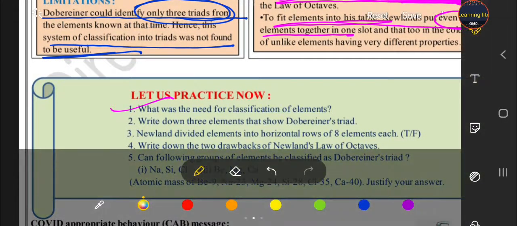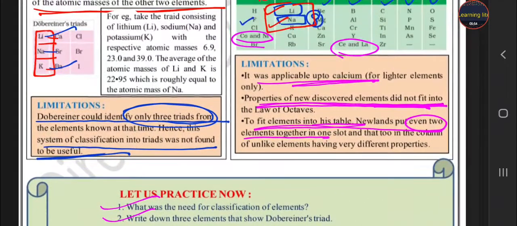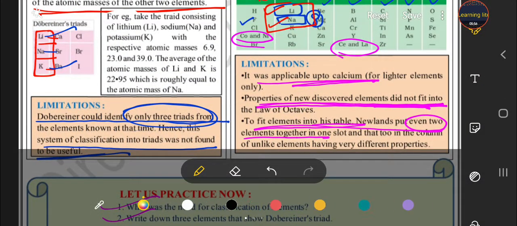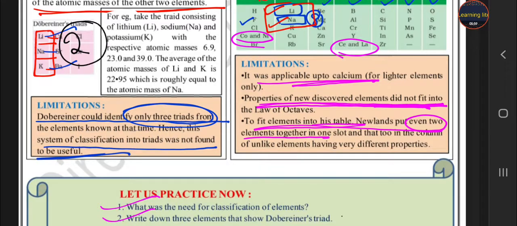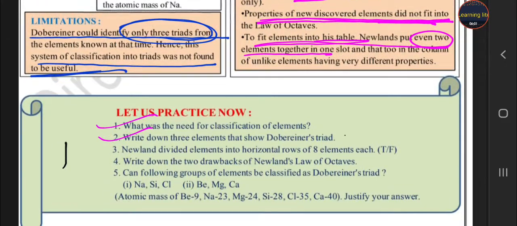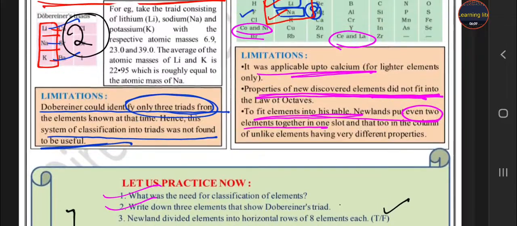What was the need? I explained to you earlier in the first paragraph. Write down the three elements that show the Dobereiner triad. This is the answer of your second question, student. Newland divided the elements into horizontal rows. No, that is false. Write down the two drawbacks. So student, here are the three drawbacks. You have to write only two from here.